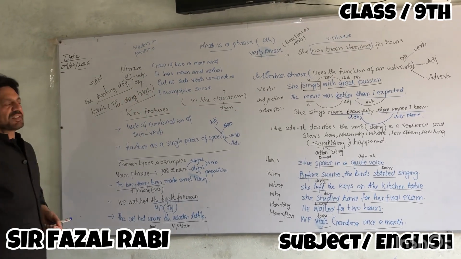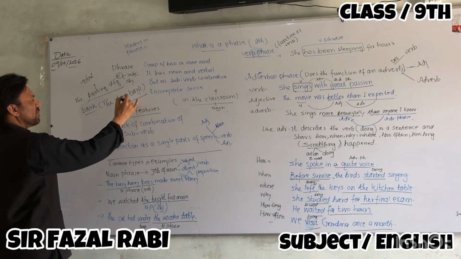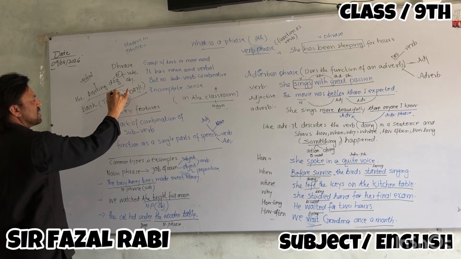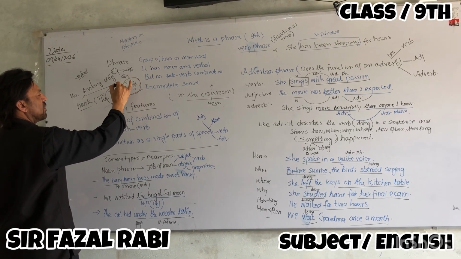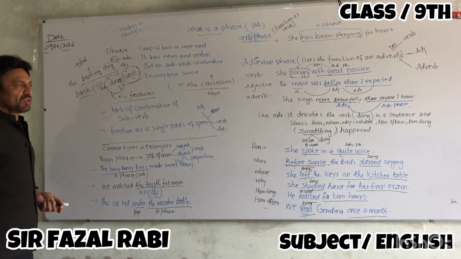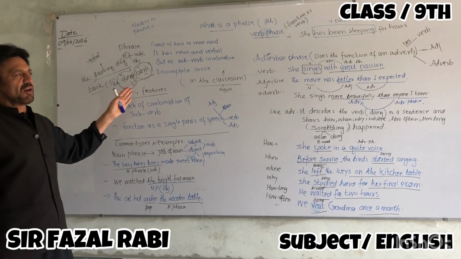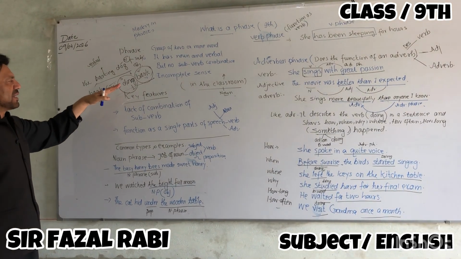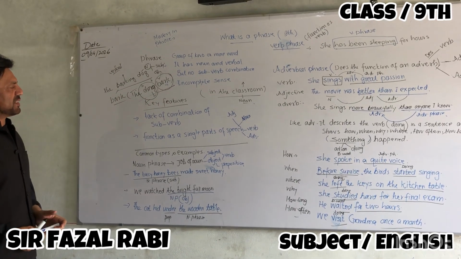Now, this is a clause because it is a group of words, and it has a noun which does the job of a subject and it has a verb combination. So that's the difference between a phrase and a clause. In a clause, the group of words has a subject and verb combination and gives a complete sense.